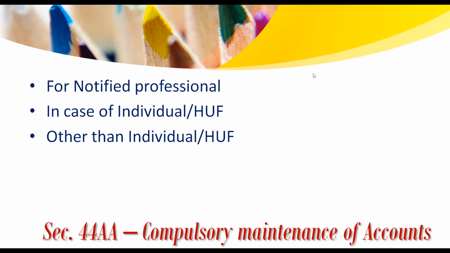The second is the category of people other than notified professionals in case of an individual or HUF, say for existing business. So if the income from the existing business or profession exceeds 2,50,000, or the total sales turnover or gross receipts, that is, in case of business, sales or turnover, in case of profession, the gross receipts of the individual or HUF exceed 25 lakhs in any one of the 3 years immediately preceding the accounting year. So we'll have to check for the immediately 3 preceding previous years.